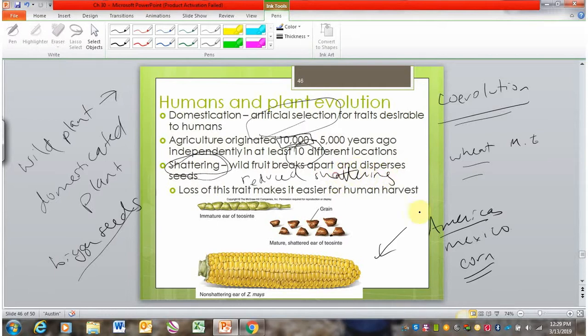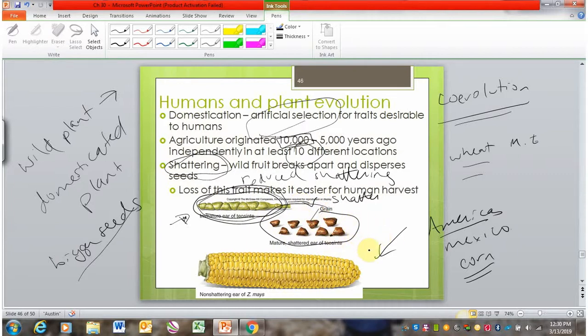So in wild grain, if you have a kernel of the wild type, so this is teosinte, the wild form of corn. Actually kind of cool, there's one place in Mexico where this still grows wild, and it's actually a national park in Mexico to protect it. And so the wild plant, when it's mature, will shatter. So all the held together seeds will break apart into loose seeds.